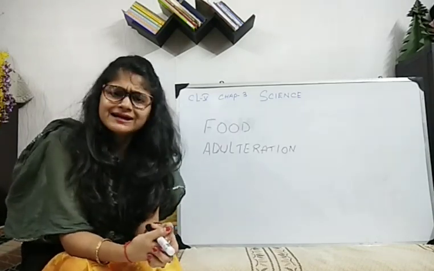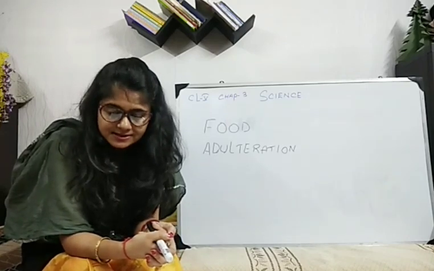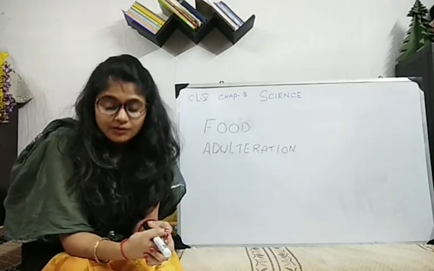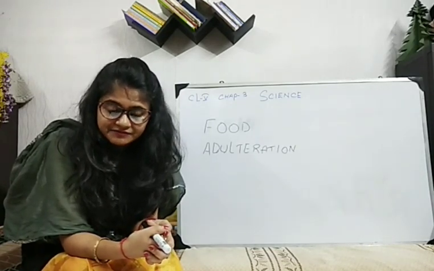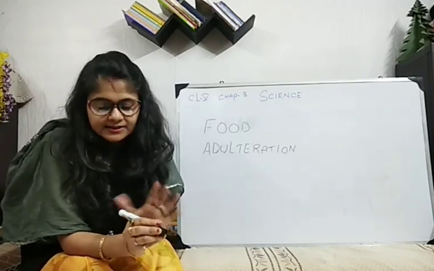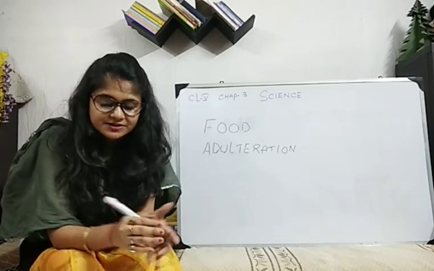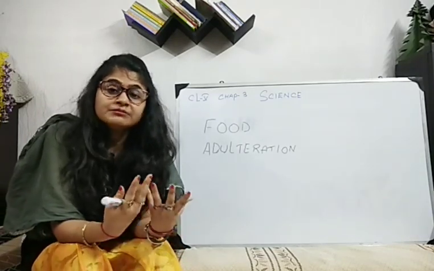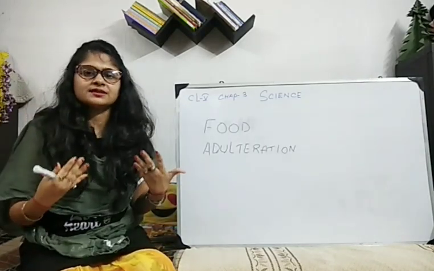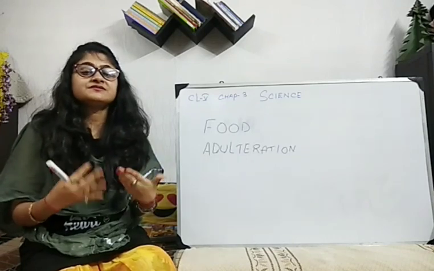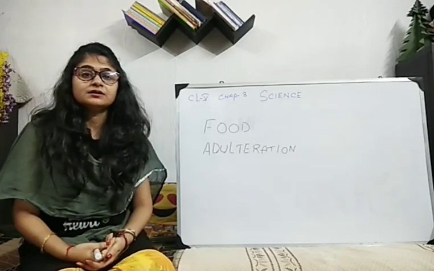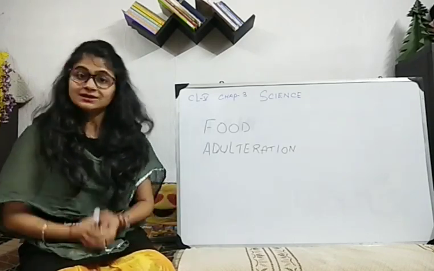So adulterants increase the impurity of food and are harmful. They can cause health problems and affect the quality of life. So this is the main thing in food adulteration, that when this process takes place, we get impure food and it increases problems in the body. It increases different types of diseases, or it affects the body system, also our life.